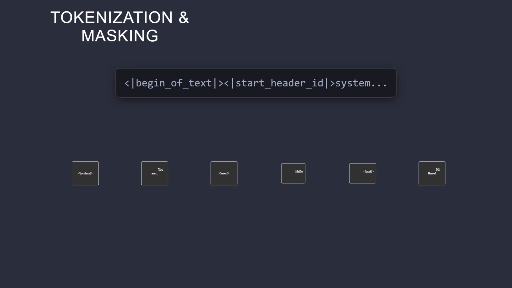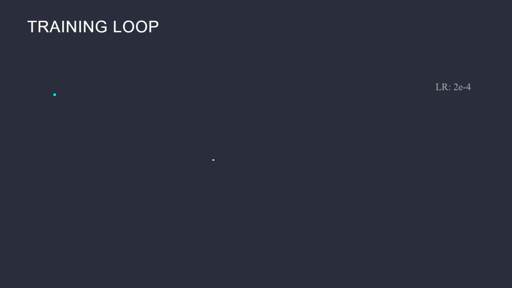We must ensure the model does not learn to predict the input tokens. Set labels to -100 for all tokens belonging to the system and user roles. Only the assistant response tokens should contribute to the loss calculation. Instantiate the SFTTrainer from the TRL library for streamlined training. Define the necessary training arguments for optimization.